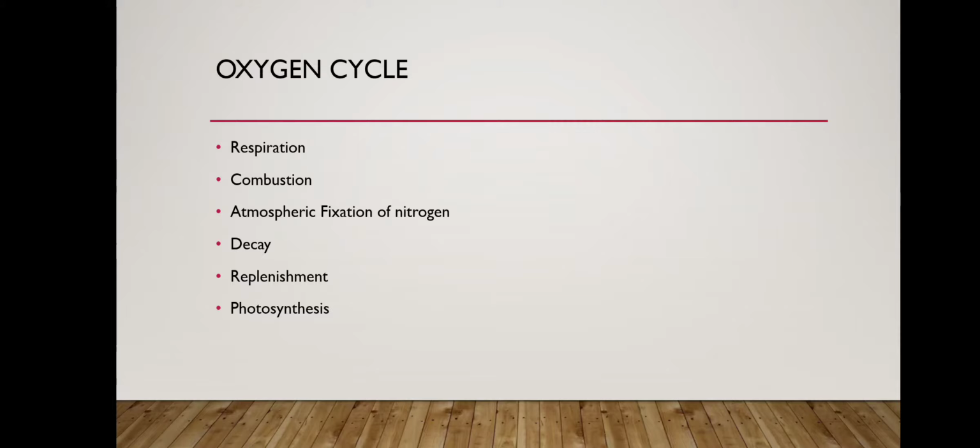Now next is the atmospheric fixation of nitrogen. In the presence of lightning and other sources of high energy, atmospheric nitrogen combines with atmospheric oxygen to produce nitrogen oxides. So here also the nitrogen combines with the oxygen to form nitrogen oxide. In the nitrogen cycle, children, you have studied that nitrogen cannot be utilized by the plant in the state of N2, but it can be utilized when it is converted into the oxides of nitrogen.